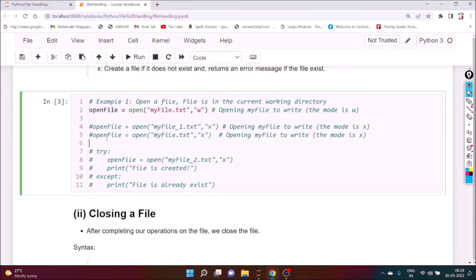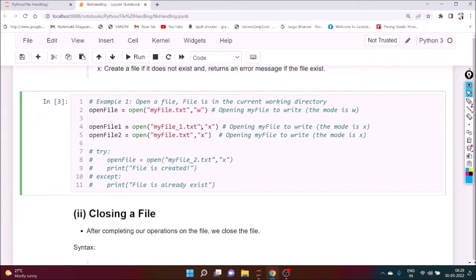Now suppose we want to apply that x mode. Okay, in this case we use the same, say we can write open file 1, here it is open file 2, and here open file myfile_1.txt, mode is x, and this is what myfile.txt. Now this file is already there.